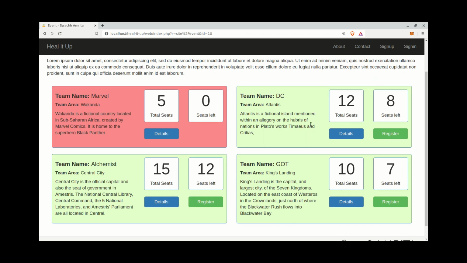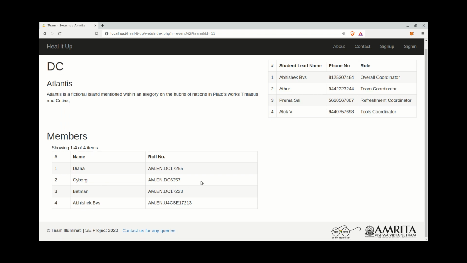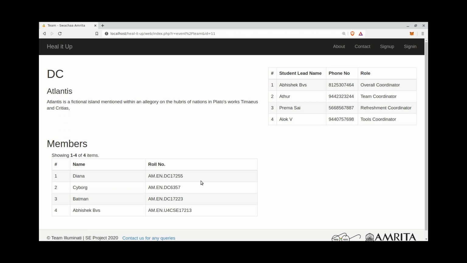After clicking on the team details of the event page, we are navigating to the team page. It has complete details of the team and the volunteers of the team are shown. Registered members of that particular team are shown here. Student leads can check in and check out volunteers on the team page during the event, and they have entire permissions over the team members. And we have specified student lead names, phone numbers and their roles separately, and any team member can contact them using their phone and avail their services at any time.